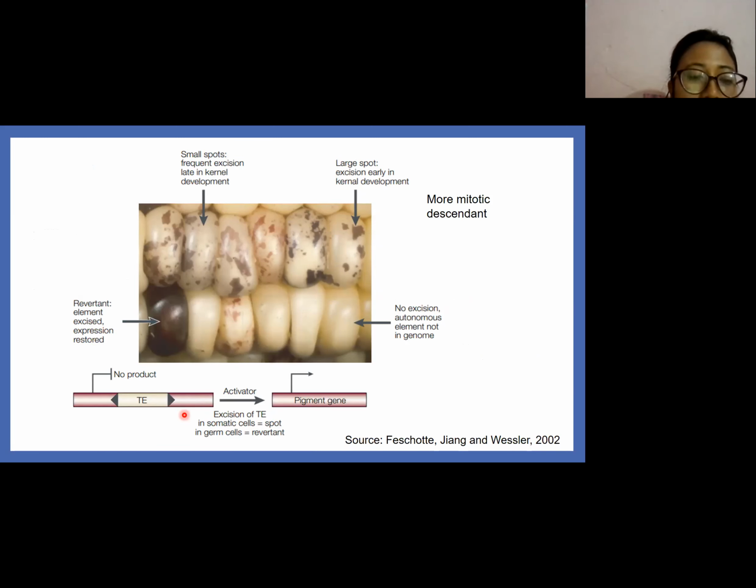If the transposable elements are inserted into the pigment gene, then white kernels are formed. If it excises from the pigment gene, then the reverted phenotype is observed. Large spots are observed if the excision is early in kernel development, because there will be more mitotic descendants. Small spots are observed when there is frequent excision late in kernel development.